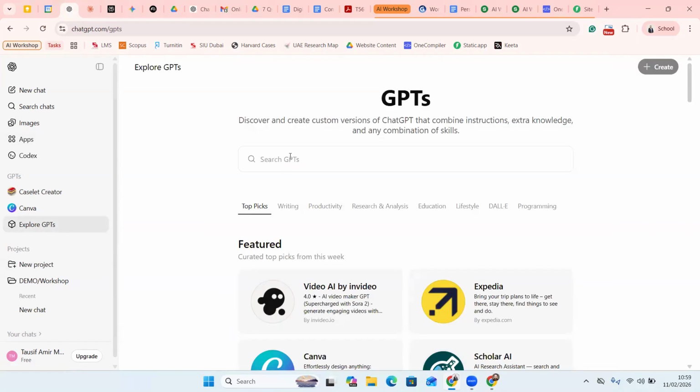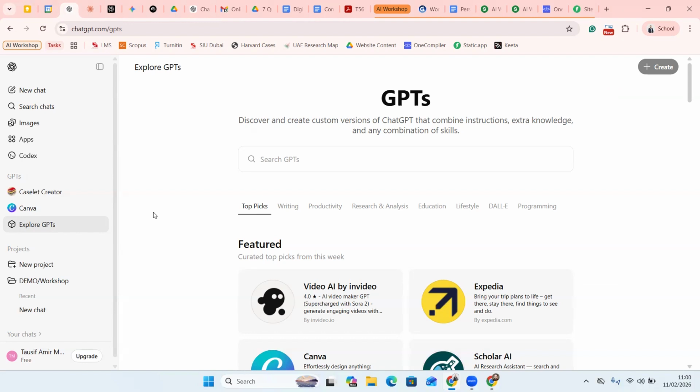Right. Now here I can search multiple GPTs. Now what are GPTs? In the simplest form, I can give an example. Let's say an LLM, a large language model like ChatGPT and so on, assume it's a car. Right. Now in your car, if you're fitting any accessories, be it a music system, be it rims, be it some other features that you want to add, right? So these are different GPTs that you can plug into your car, right? I hope that makes sense.